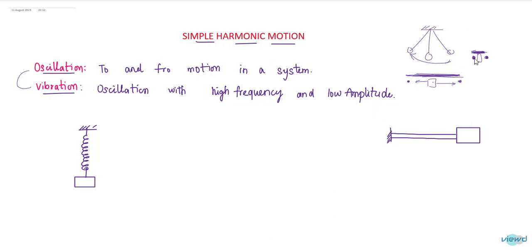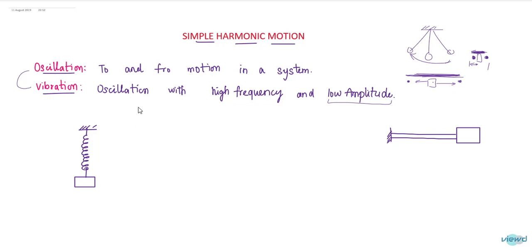If there is a small amplitude and rapid motion, that means this is of high frequency and the distance between mean position to extreme position is low. The distance between mean position and extreme position is called amplitude, and the distance is low, so that is low amplitude. That is called as vibration.